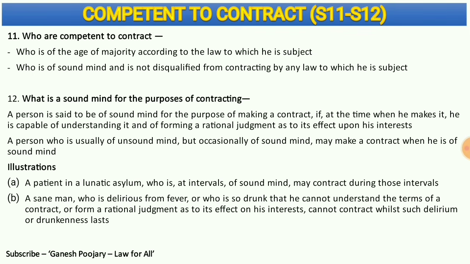The contract is not valid because he has lost the mental status, he is considered as unsound mind because of such high fever, or if he is drunken or intoxicated, because of such status of drunken or intoxicated, he is no more considered as a sound man. Though he is a sane man or a healthy person, he will not be considered as a person having capacity to contract, because at that particular period he has lost the soundness of mind. That's what you need to understand about section 12.